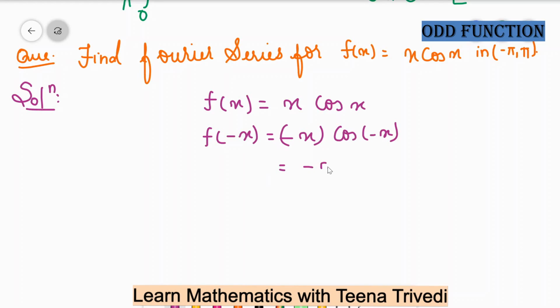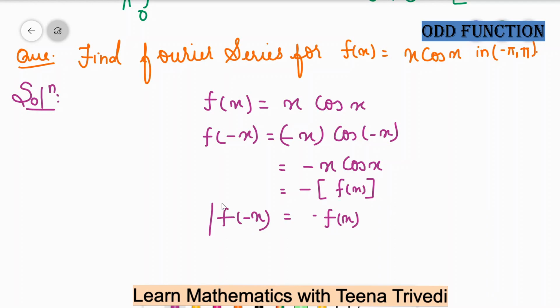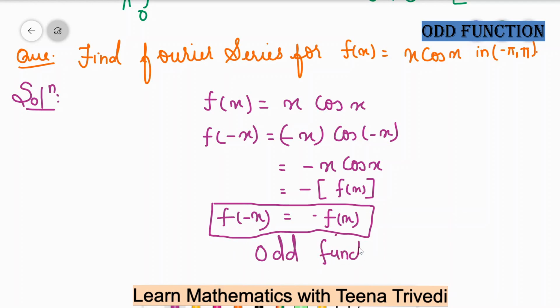Okay, so minus x, and cos of minus x is cos x itself. So this is equal to minus, and this is your function of x. So you can say your f of minus x will be minus f of x. That implies your function is an odd function. So there is no need to find the value of a0 and an for that odd function.